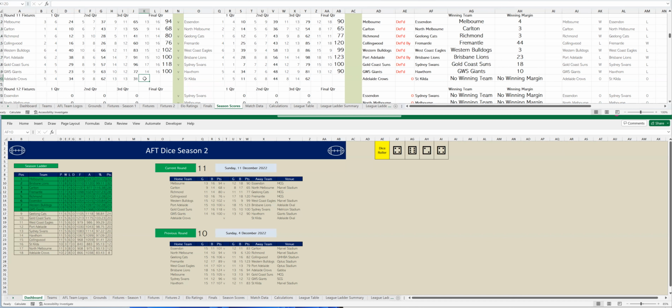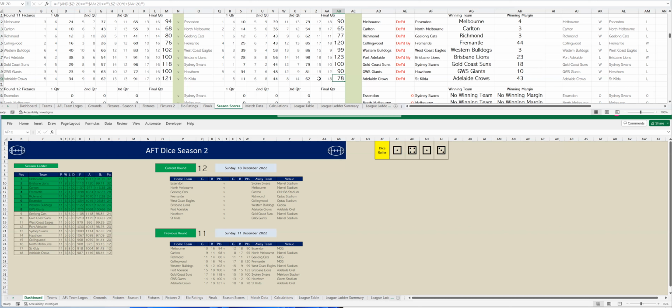So in the last quarter, Adelaide have kicked 4 goals 6. So that's 17 goals 19 to St Kilda 2 goals 4. So that's 10 goals 18. And in the end, Adelaide have won by 43 points. Adelaide is still on the bottom of the ladder with St Kilda. So it was the 2 bottom sides.